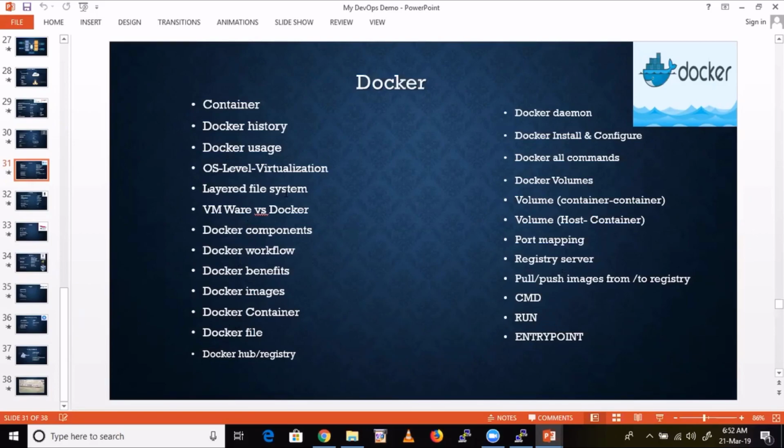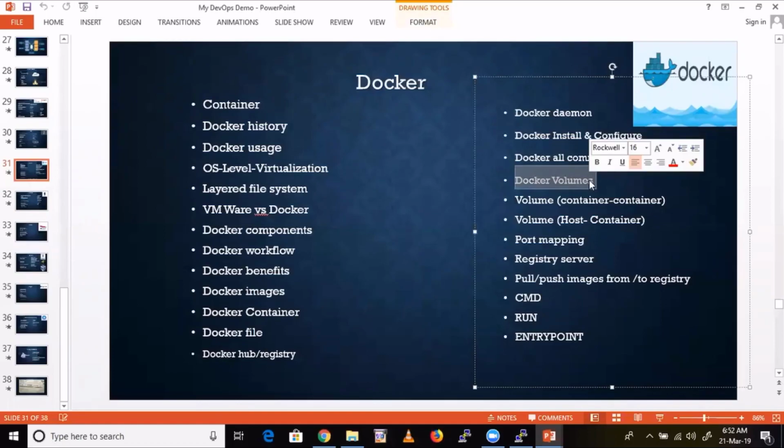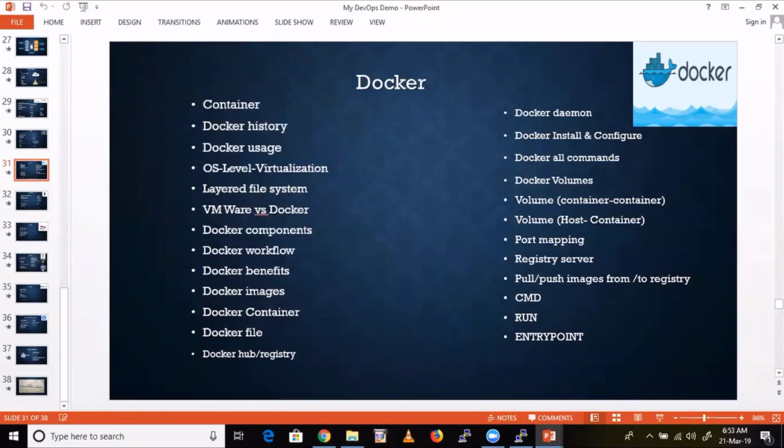So we cannot have a proper standard format or proper questions, like what is Docker registry, what is Dockerfile. We cannot say whether they will ask these kinds of questions or not. They might go deeper. If they ask what are Docker volumes, you have to say we map the volume in two ways: container to container and host to container. Then they'll ask how you map the volume from host to container, and how from container to container. What are the steps that you follow? We cannot list all these questions, right? But if you have knowledge of whatever we have discussed here, you can give answer to each and every question. You understand what I'm saying?